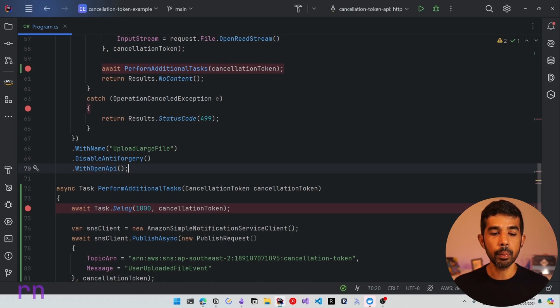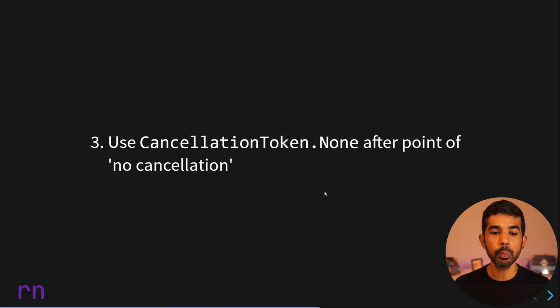So let's leave the perform additional tasks and pass the cancellation token explicitly, which brings us to the third point, that is to use CancellationToken.None after the point of no cancellation. So once you've incurred a side effect in your application, you can start passing around the CancellationToken.None after that point. So you don't have to propagate the actual cancellation token that you received in your public API endpoint, but pass on the CancellationToken.None. This makes it an explicit choice on whoever is writing the code.